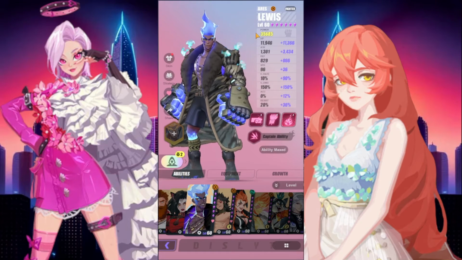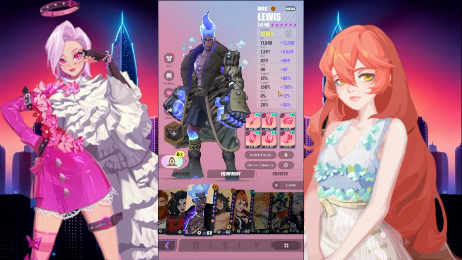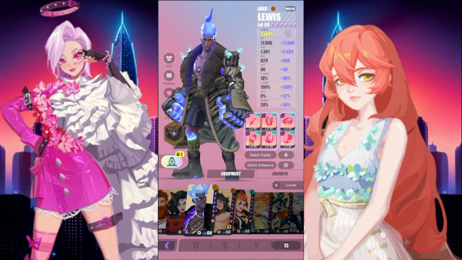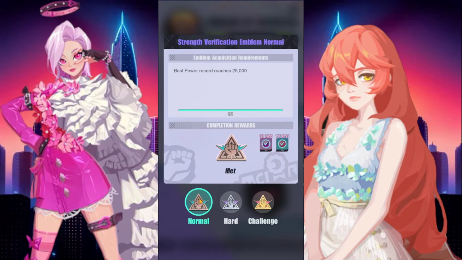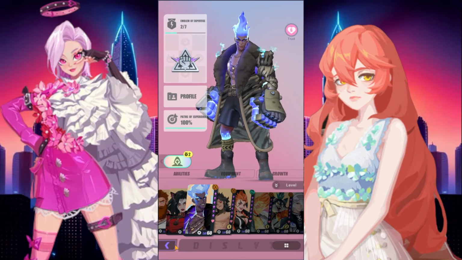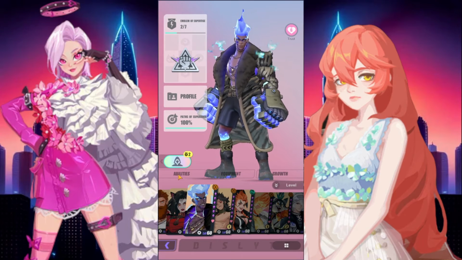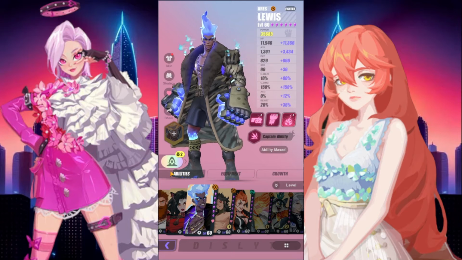Here, I have Lewis R6. All the abilities are upgraded here. The build's not the best, but it's not the worst, and they are more focused on the quality of the relics than the substats, but both do take into account the power level here. But as you can see, I'll go to Emblem of Expertise, and 25k, 30k, it's such a big jump. 25k is nothing. 30k is something. 40k, it goes 25, 30, 40k. That's a big jump, and, you know, me and a bunch of other people deduced on the day that the update happened that you can't obtain these for legendaries unless you have Divinate 6, R6, and all the abilities maxed.